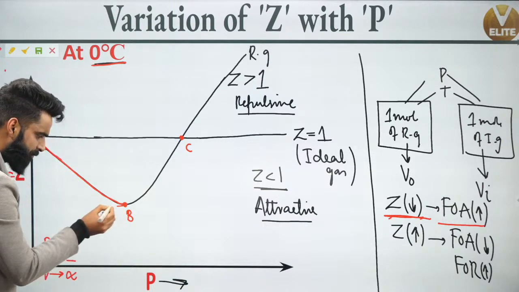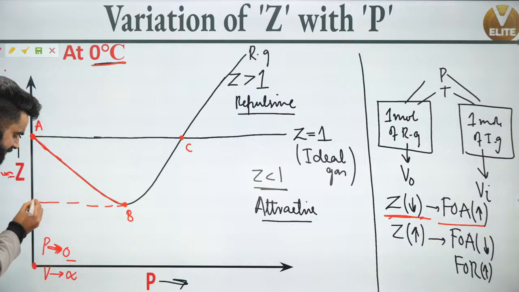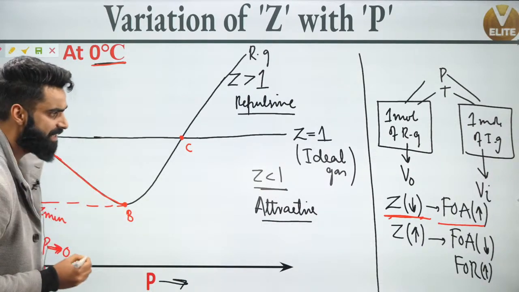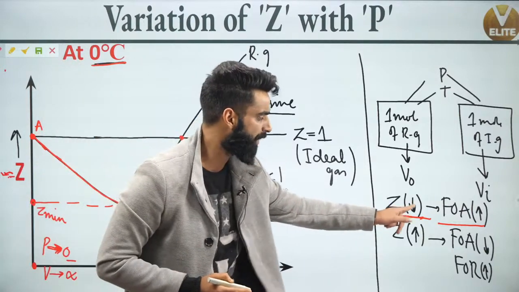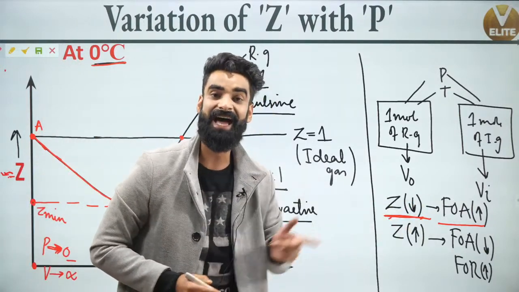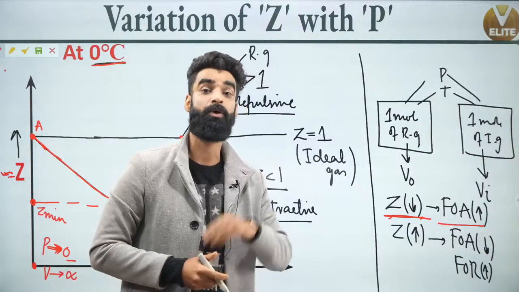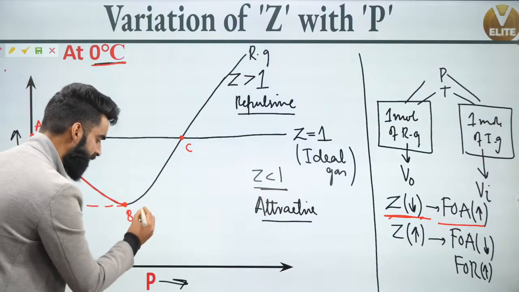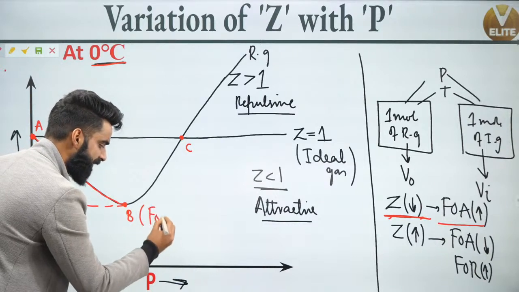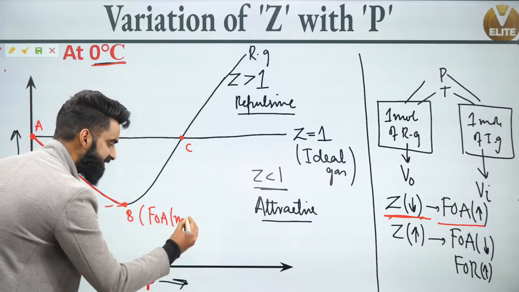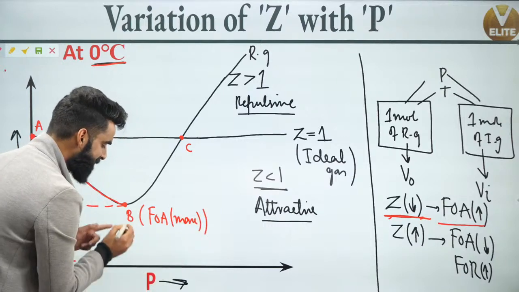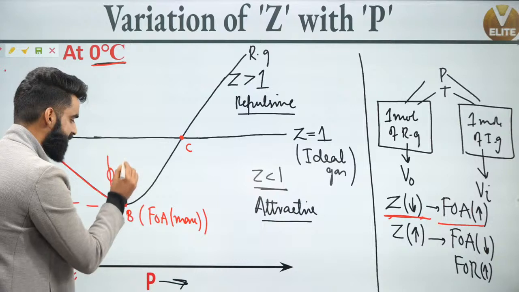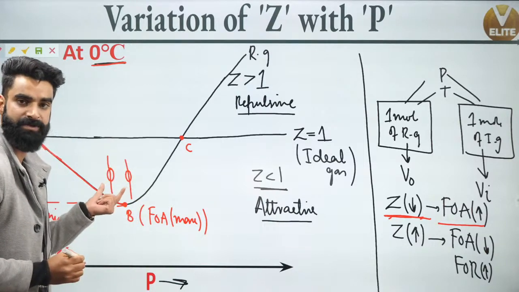Can I say this is the minimum Z value for the gas? This is the minimum Z value for the gas, right? And when the Z value is minimum, can I say at that time the force of attraction between the molecules will be maximum? So at this point B, the force of attraction between the molecules is going to be maximum. That means this point B denotes that the molecules are at maximum closest distance.